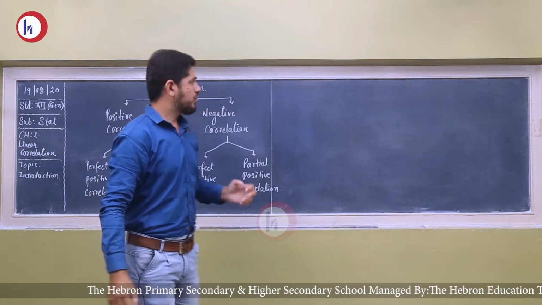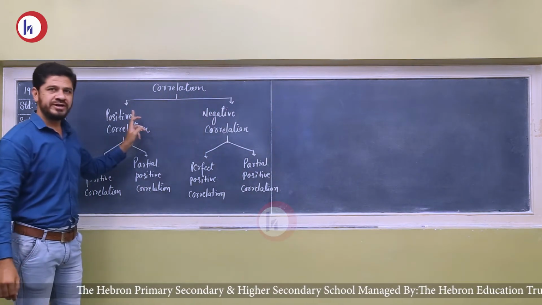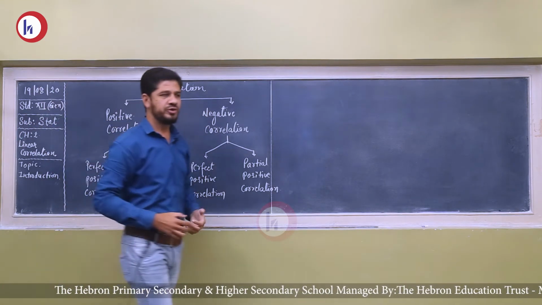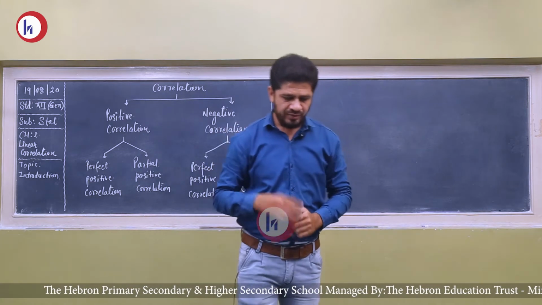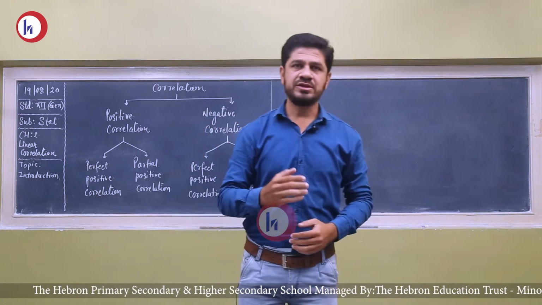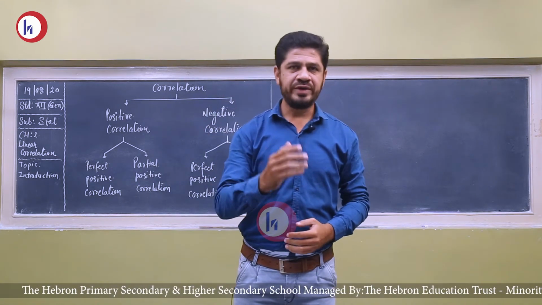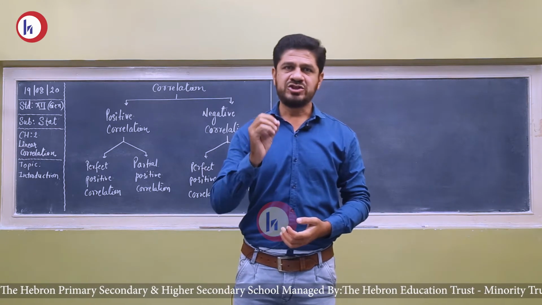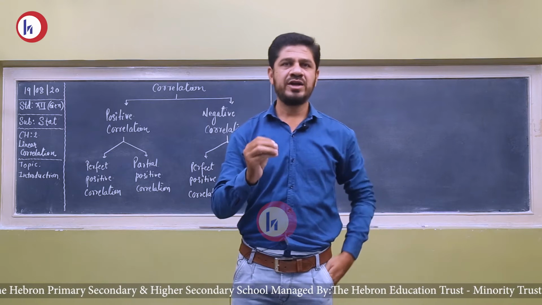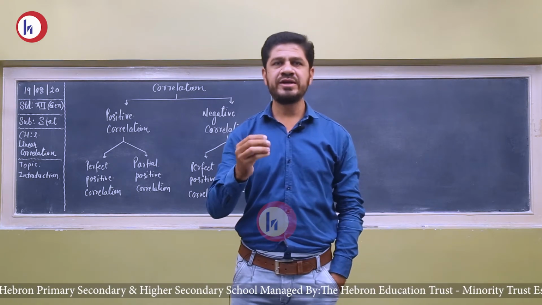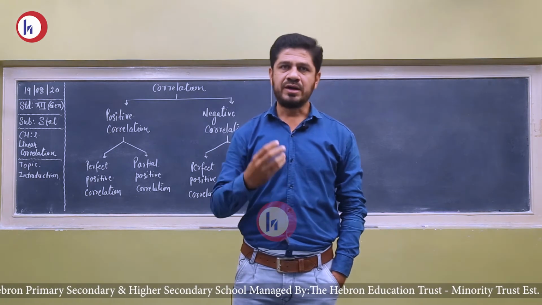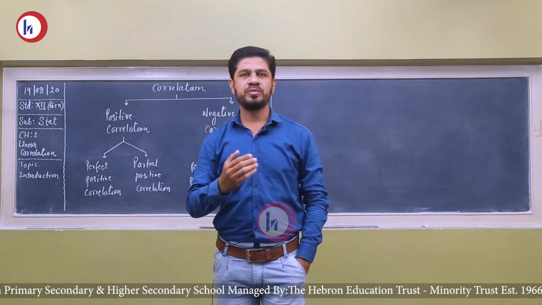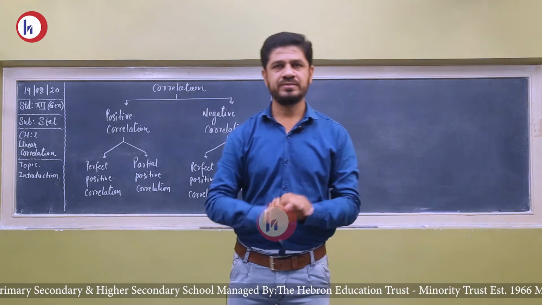Now correlation has two types, the positive correlation and the negative correlation. When the changes in the value of two correlated variables are in the same direction, then it is called the positive correlation.